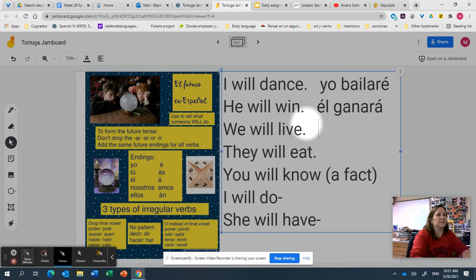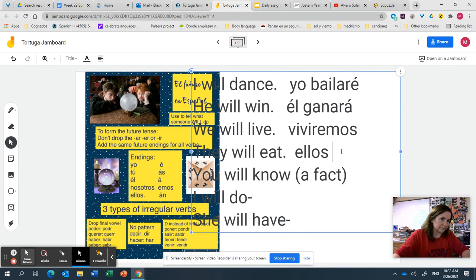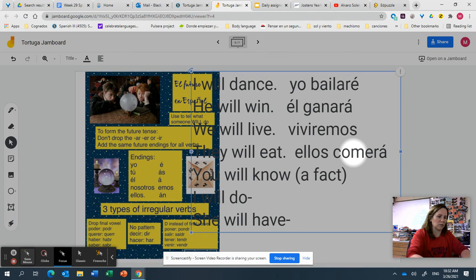We will live. All right, so nosotros. I'm not going to put the nosotros there because I'm not going to have room. But vivir is the verb. Leave it alone. And then add emos. Viviremos. Okay. They will eat. So ellos, and then I'm going to leave all of comer, and then add the they ending, comerán.